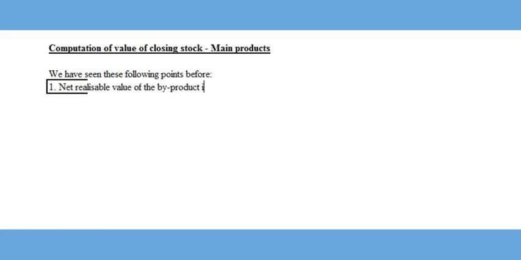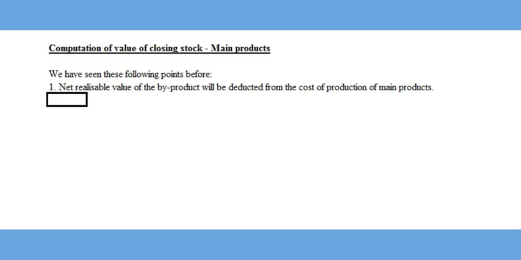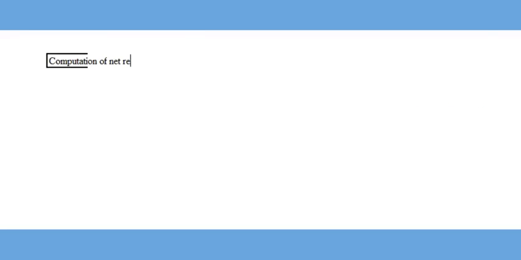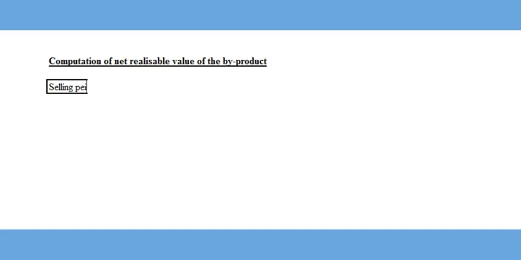This is done with the notion that the byproduct has very little market value and hence we rarely use the same for anything else. Also, cost of production of joint products is allocated among the individual products based on some rational basis. For example, this might be based on the ratio of sales value of each of those products. Let us see how much is the net realizable value of the byproduct which has to be deducted from the cost of production of the main products.